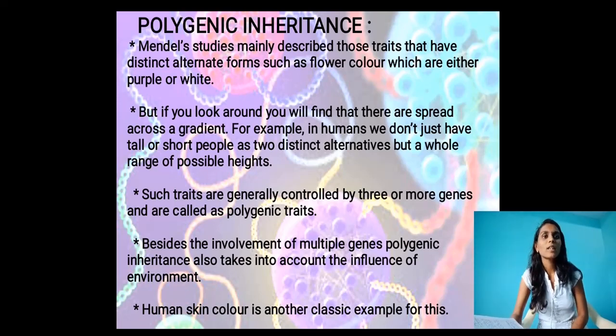Such traits are generally controlled by three or more genes and are called polygenic traits. Here a single character is controlled by three or more genes. That's why we call it polygenic inheritance. Besides the involvement of multiple genes, polygenic inheritance also takes into account the influence of environment. Here, environment is also involved in the inheritance of characters from parents to their offspring. That is the main point of polygenic inheritance.